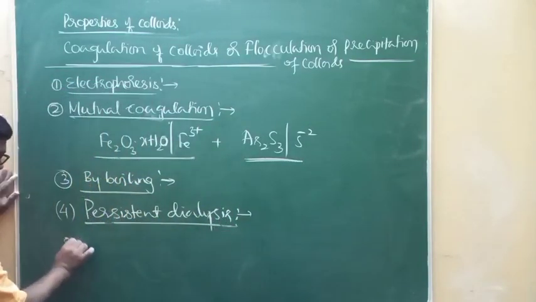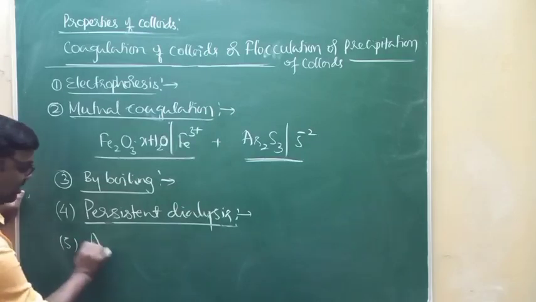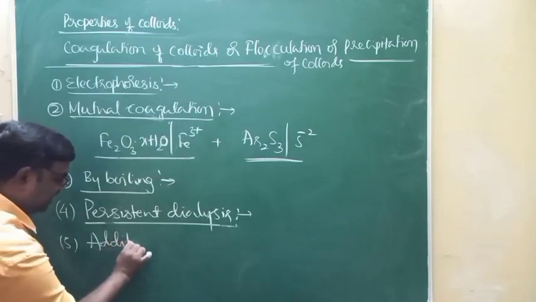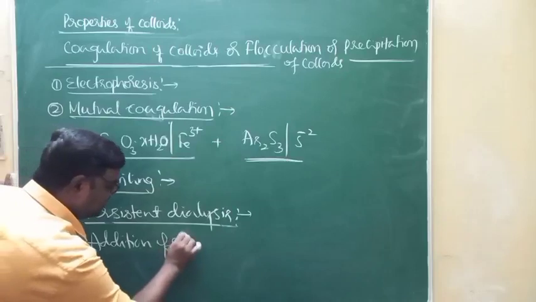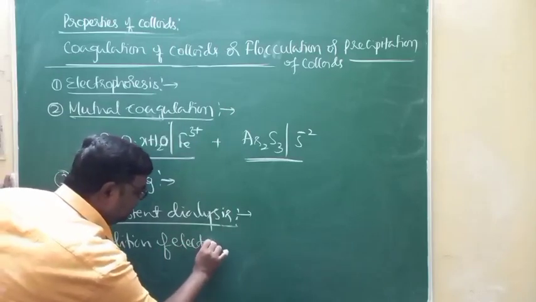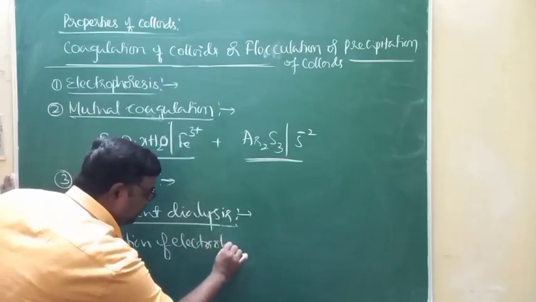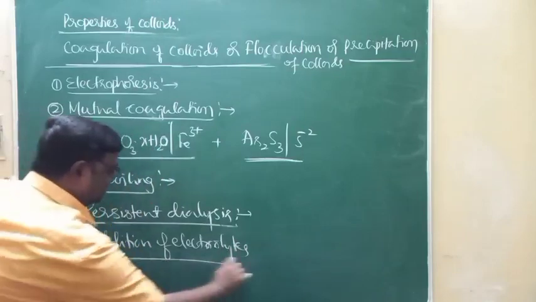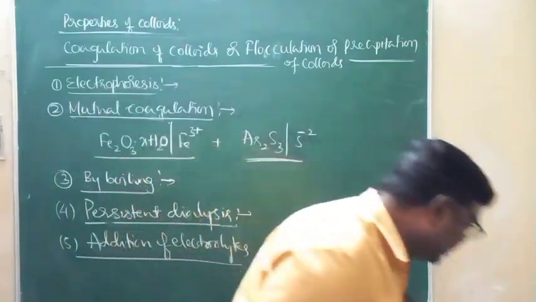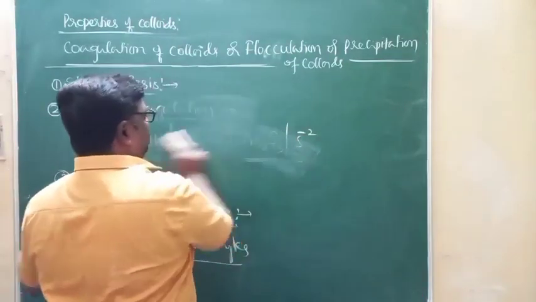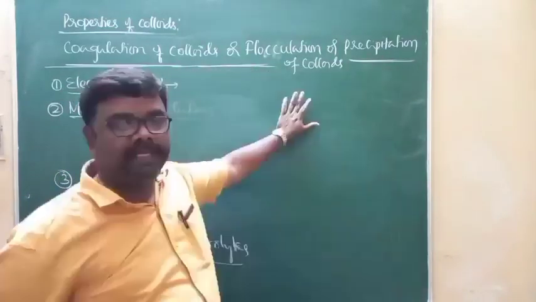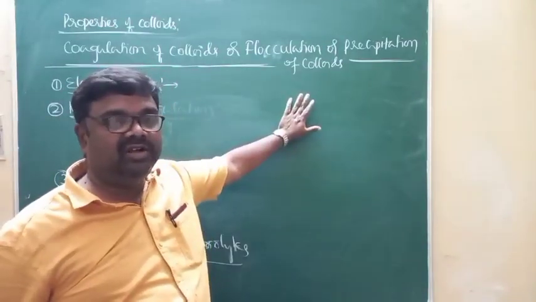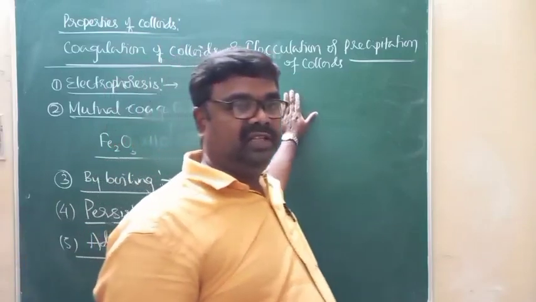And of course, as far as the fifth method is concerned, coagulation of colloids can be brought about by the addition of electrolytes. Look at this. Electrolytes are characterized by positive ions and negative ions, is it not? Whichever electrolyte you take, there will be a positive ion and a negative ion, right?